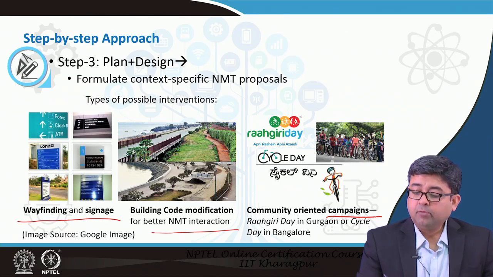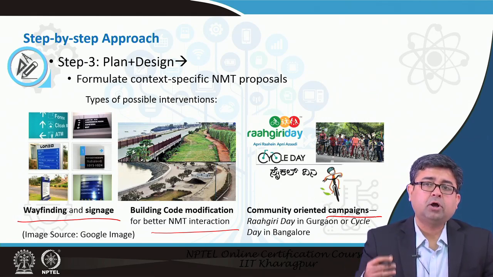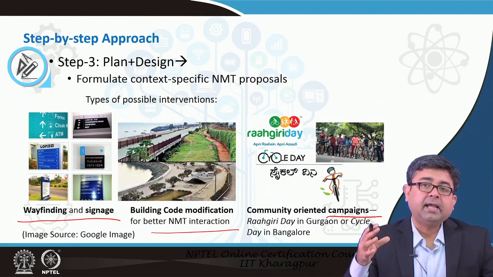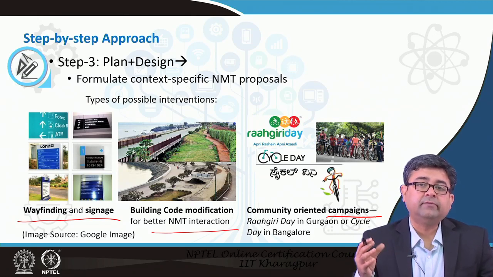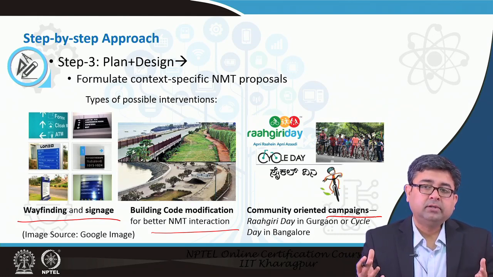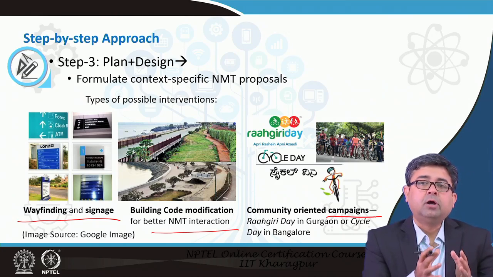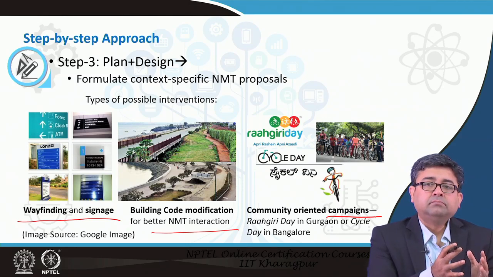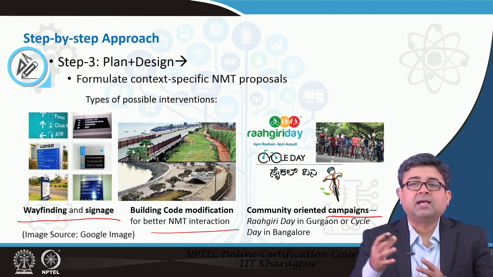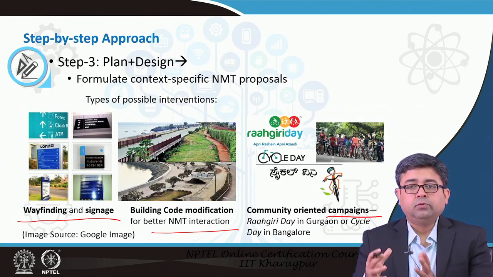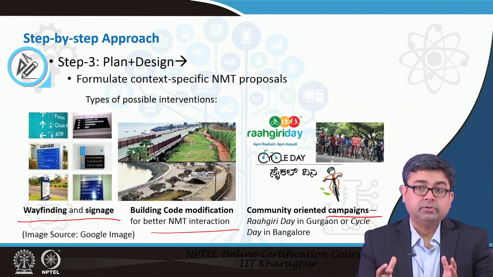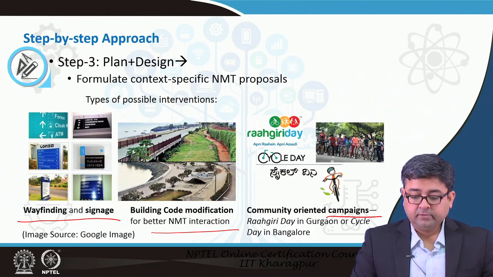Many cities are now making some days in the week cycle days, or some days in the week pedestrian zones, and so on. So, those are also context sensitive solutions, right. Now, you cannot make an area or zone a pedestrian-only zone if there are no people walking in that zone, right. So, that is the context. So, in the context of a lot of people walking in a zone on a Saturday or a Sunday, a decision could be taken that every second Saturday of the month, this zone will be restricted to only pedestrians, right. So, that is a context sensitive solution.